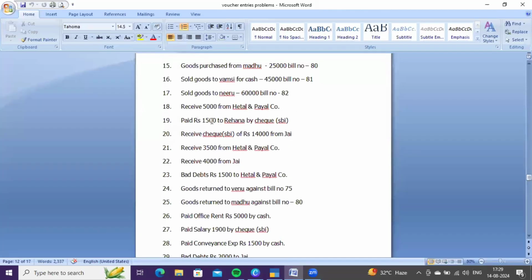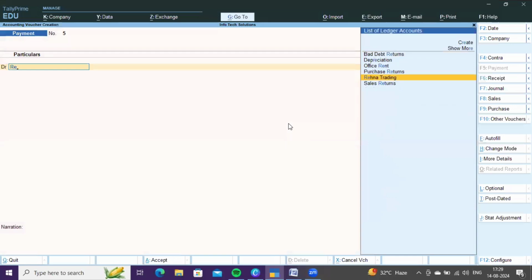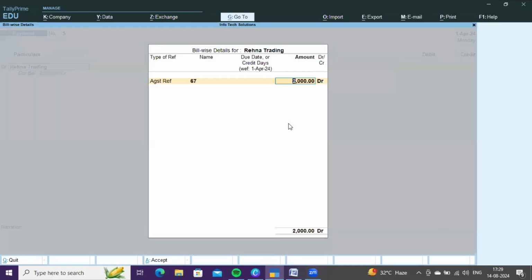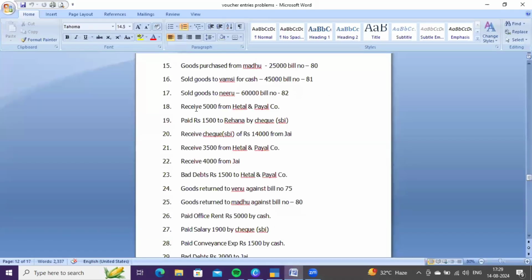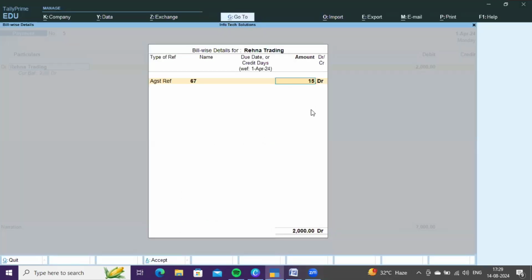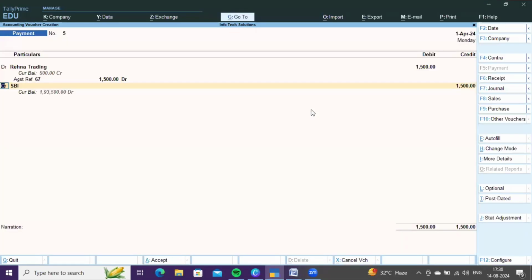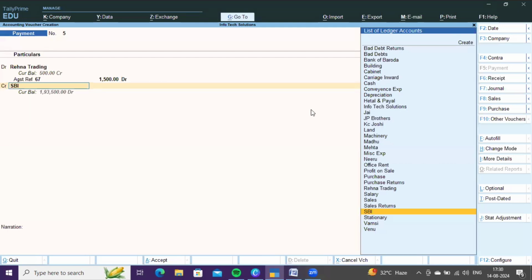Next, paid 1,500 to Rehna by cheque, SBI. Yes, it means earlier you purchased goods from Rehna on credit basis. Now you are making payment to Rehna by SBI bank account. So it is payment to us. You need to debit Rehna Trading against reference. The pending balance we need to pay to Rehna Trading is 2,000. Out of 2,000 we are paying only 1,500, right? So give 1,500 in place of 2,000. And credit SBI account as we are making payment from SBI bank account.